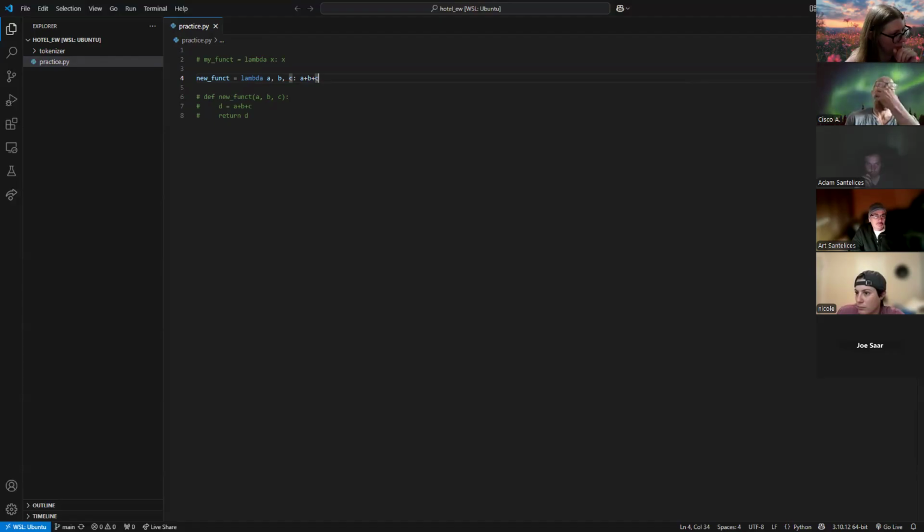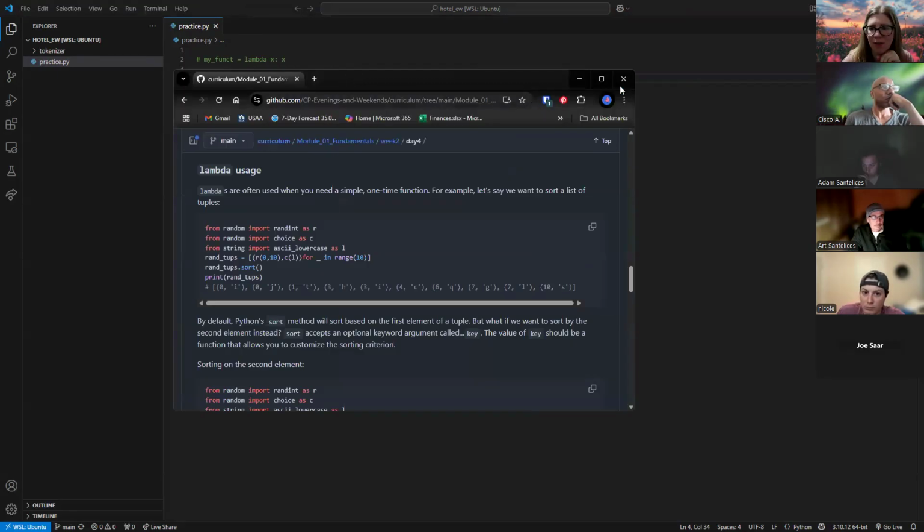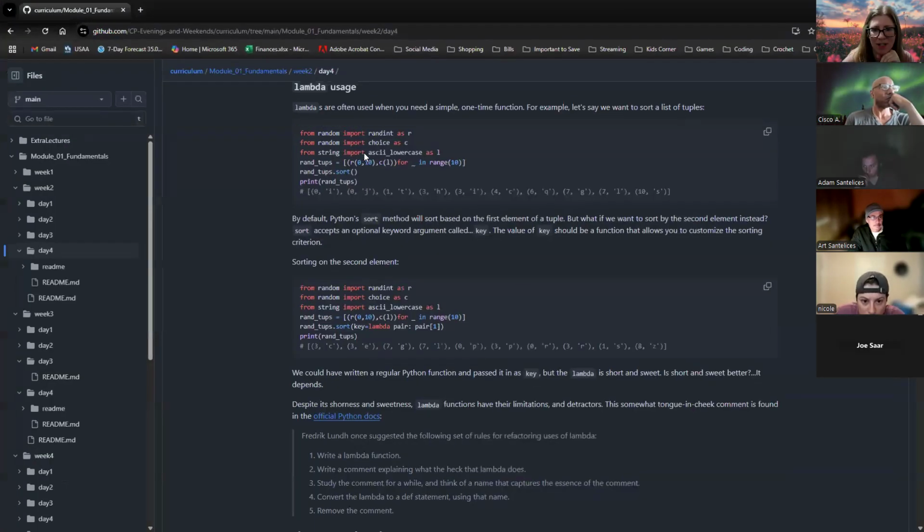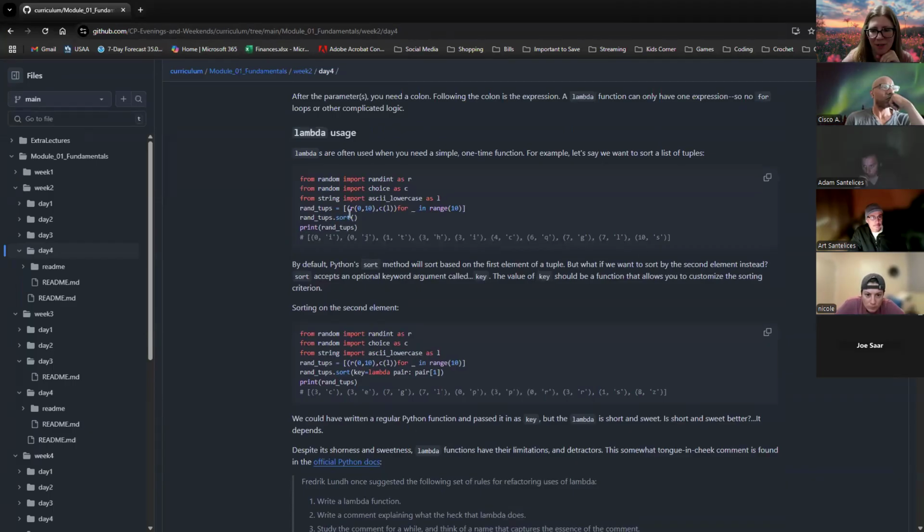Looking at the README tuples, this got confusing, and it might get confusing for y'all too. So we're going to do different examples. Creating these random tuples and then sorting them is good to look at and work through on your own. I'll pull over so you can see what I'm looking at if you don't have it up. These two are very wordy, so we're going to look at more clear examples than this, but basically it's creating random tuples and then sorting them.